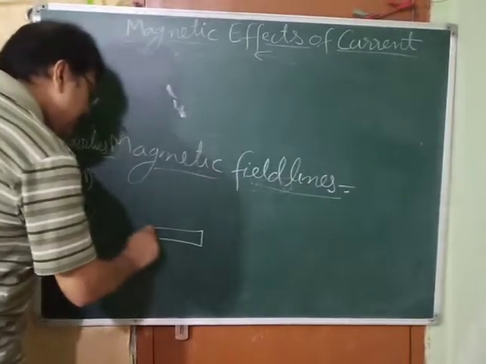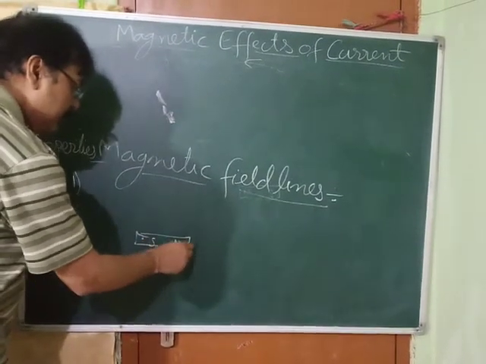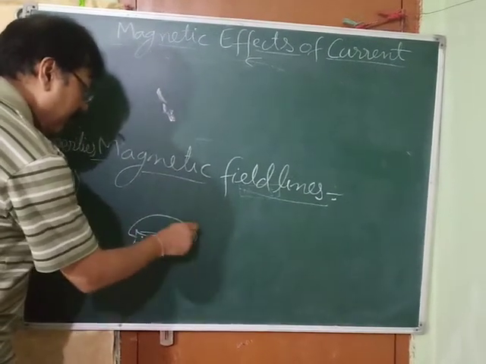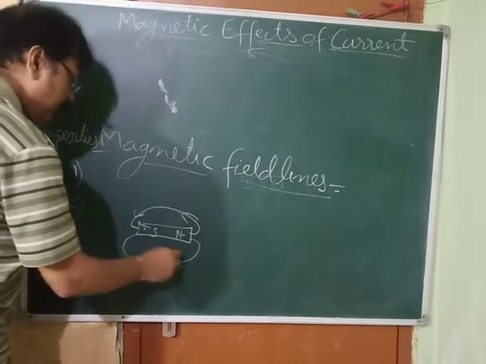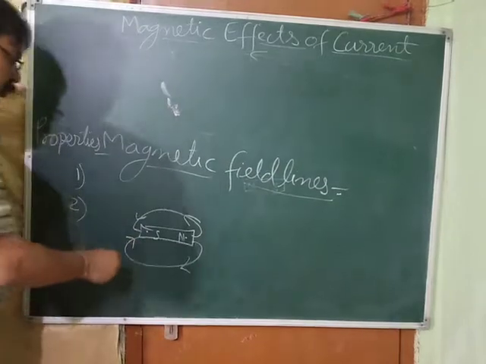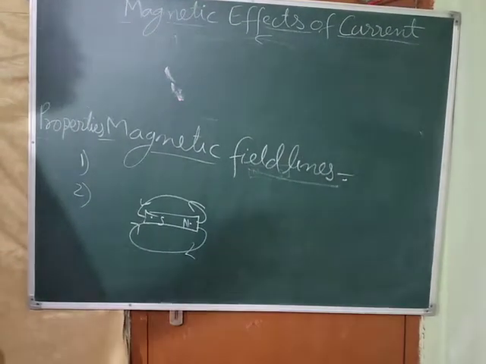See, suppose this is the magnet and this is the North Pole and this is the South Pole. So outside the magnet, they start from the North Pole and end towards the South Pole. Full stop.